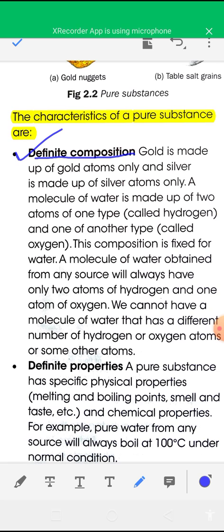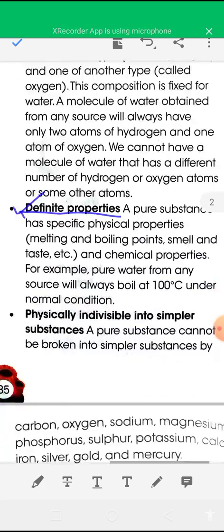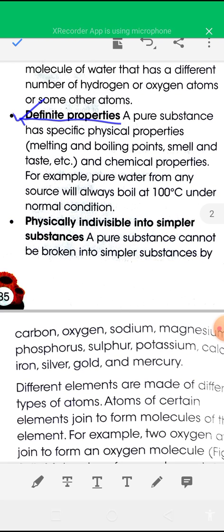Okay, next property: definite properties. A pure substance has specific physical properties. For example, they have a specific melting point, boiling point, smell, and taste, and they also have specific chemical properties.